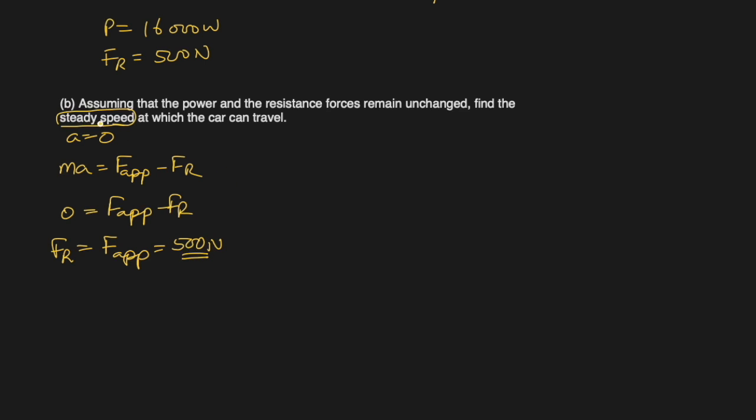Now, since they are asking speed, we'll use the same formula. Power equals force times speed, because it is steady and this is constant. That means the force applied will be constant. So power is 16,000 equal to force applied. Power always belongs to the engine, the applying force, not anywhere else.